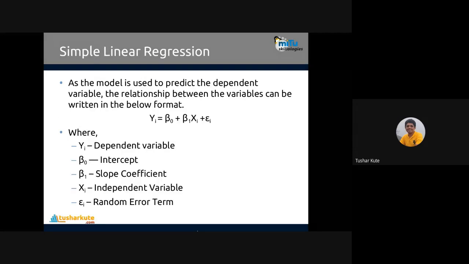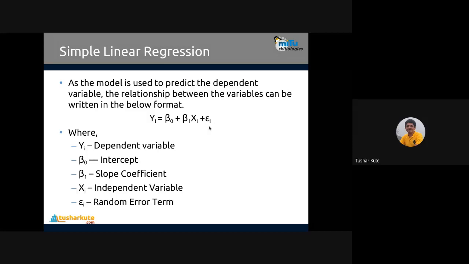Okay. So in simple linear regression, as the model is used to predict the dependent variable, the relationship between the variables can be written in the below format. So yi is equal to beta 0 plus beta 1 xi plus epsilon i.